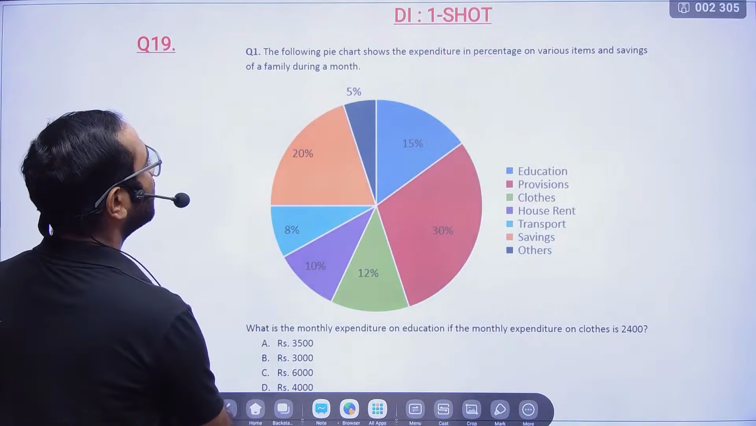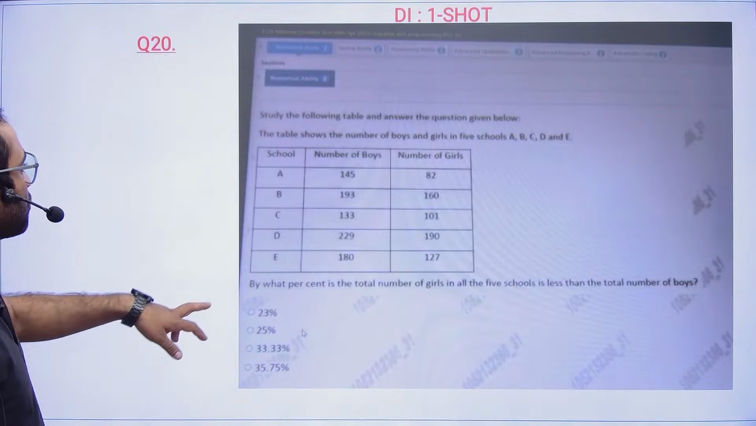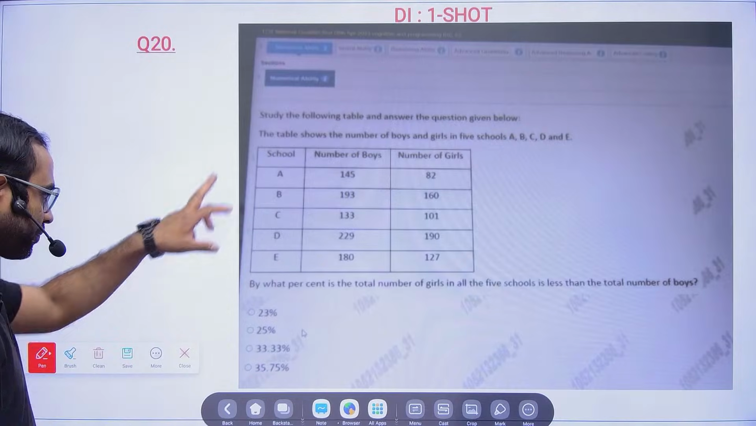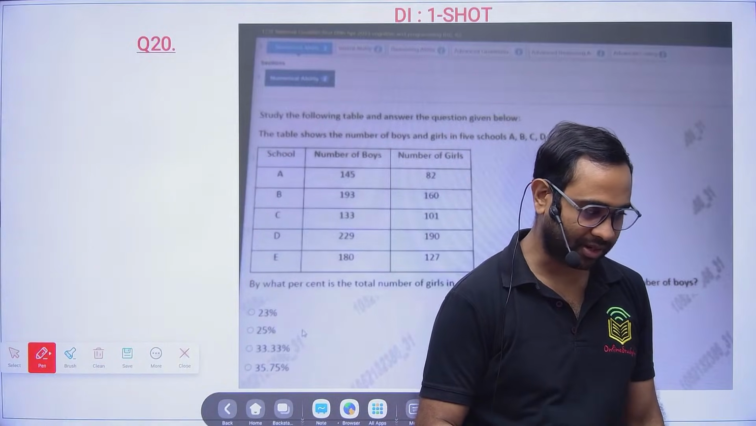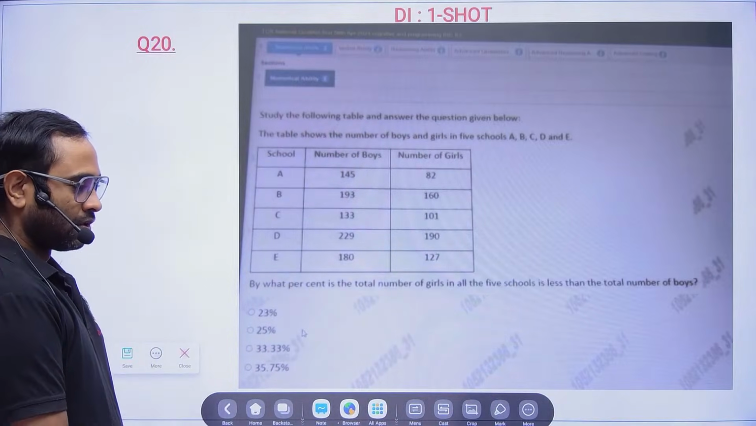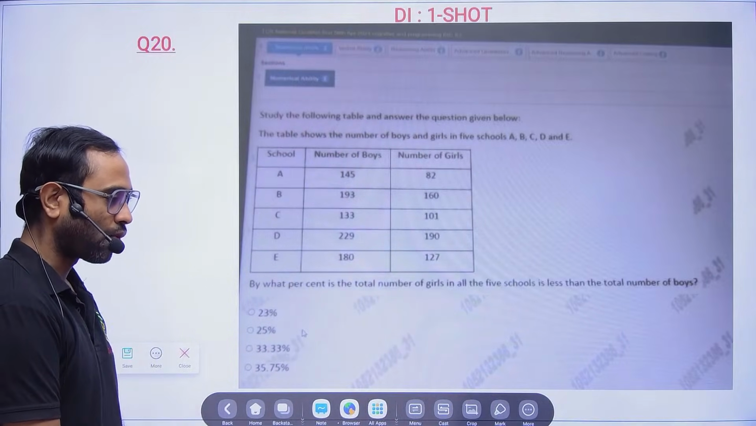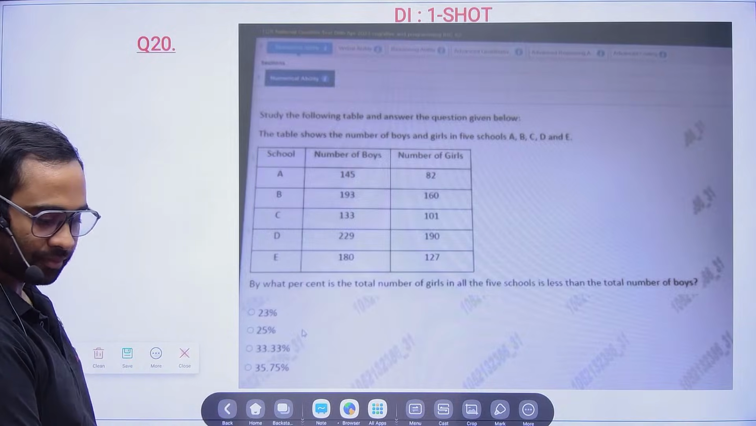Okay, so the next question is this one. I am expecting you to solve it, and your time starts now. Here some calculation is there. Let me start the timer. Your timer starts now. Study the following table and answer the question given below.